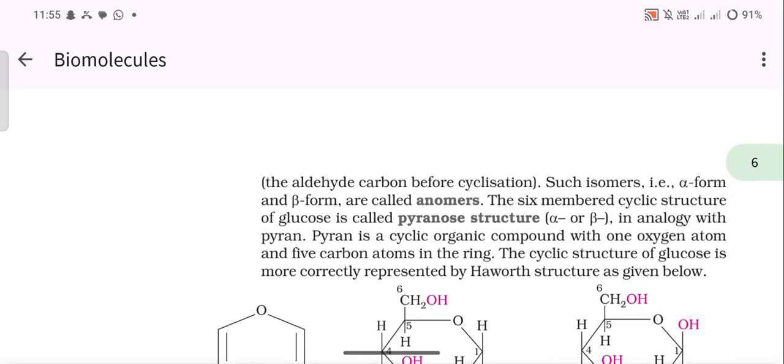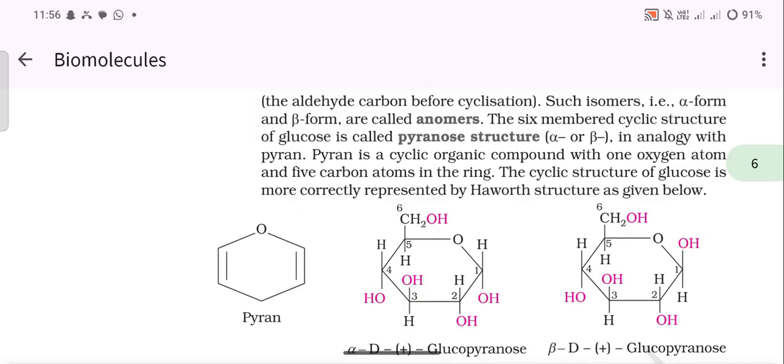Such isomers, that is alpha form and beta form, are called anomers. The six-membered cyclic structure of glucose is called pyranose structure, in analogy with pyran. Pyran is a cyclic organic compound with one oxygen atom and five carbon atoms in the ring. The cyclic structure of glucose is more correctly represented by Haworth structure as given below.